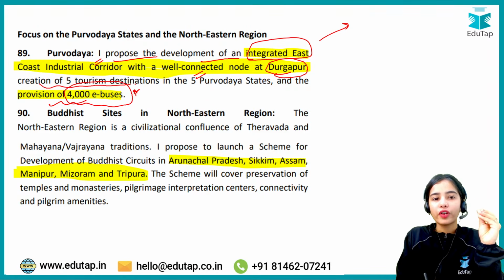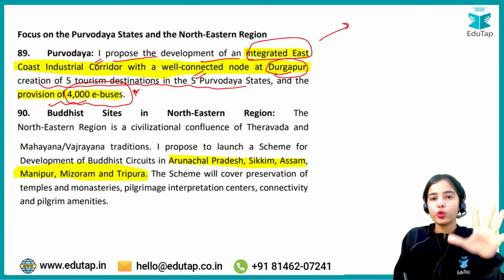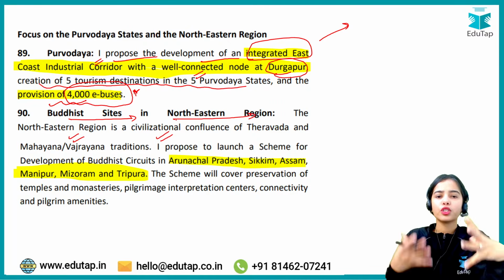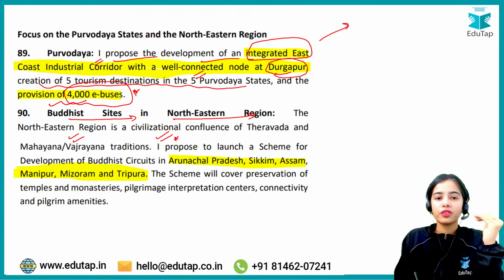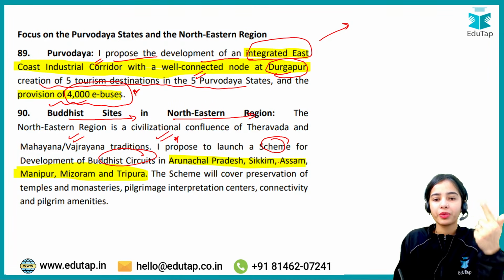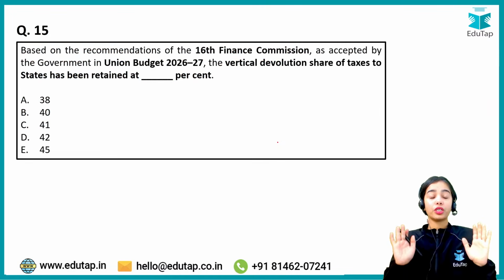There is the creation of 5 tourism destinations in the 5 Purvodaya states. Okay, Buddhist sites in the northeastern region. The northeastern region is a civilizational confluence of various traditions. So the finance minister proposed to launch a scheme for development of the Buddhist circuit in Arunachal Pradesh, Sikkim, Assam, Manipur, Mizoram, Tripura. Okay. Coming to the next question, a very important question.